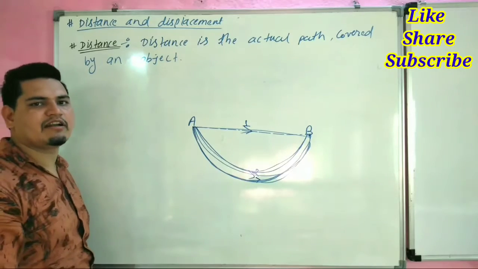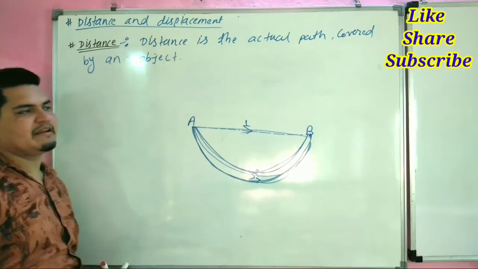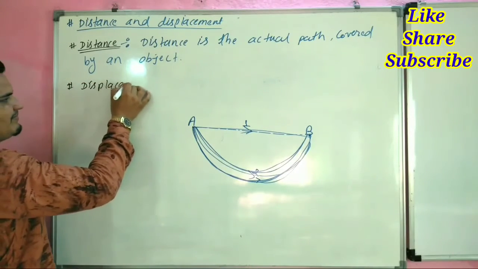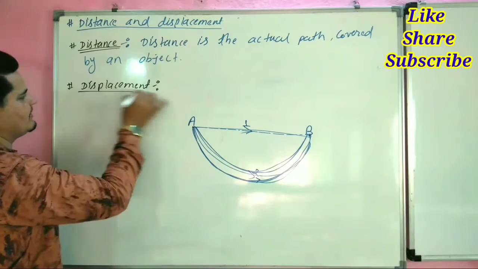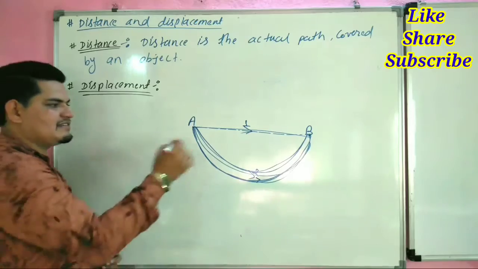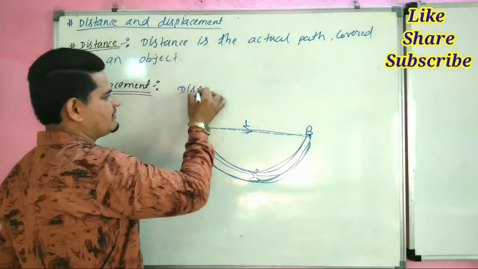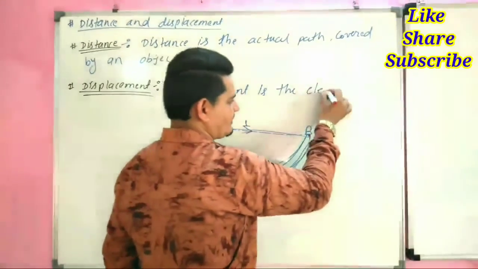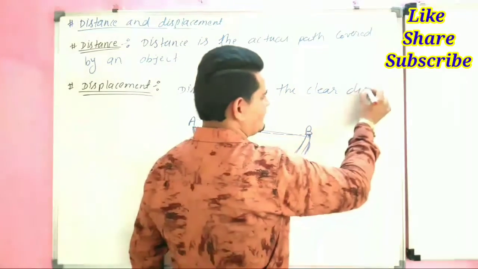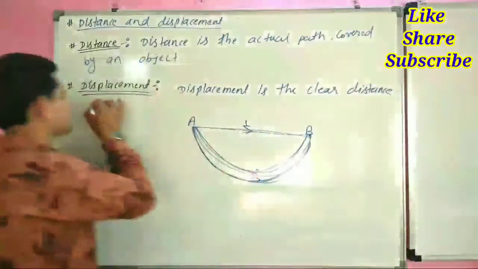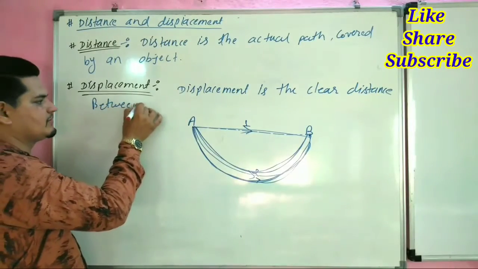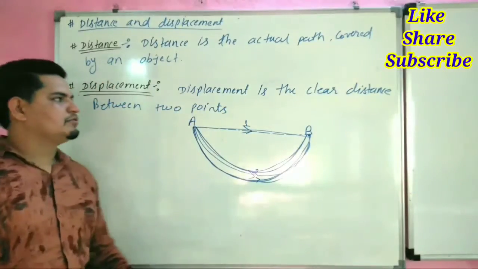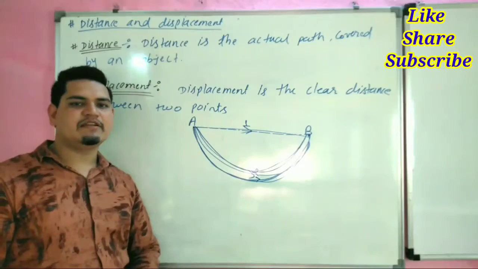And the definition of displacement: displacement is the clear distance between two points.